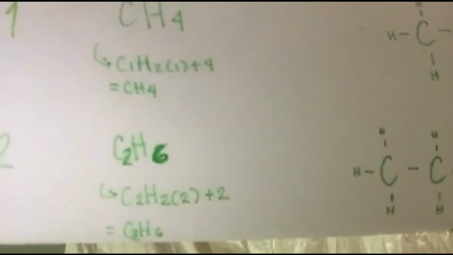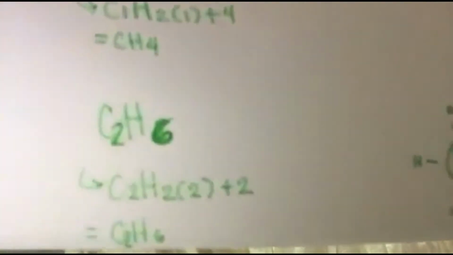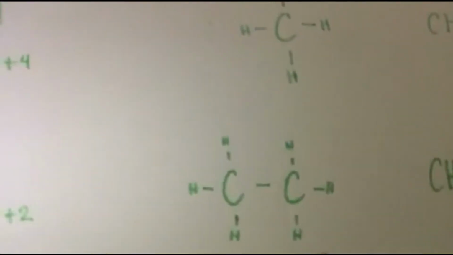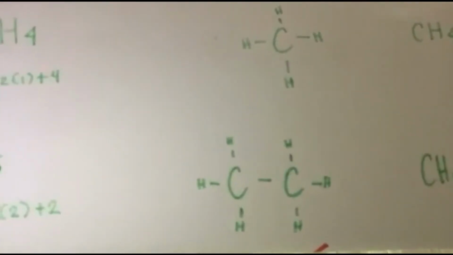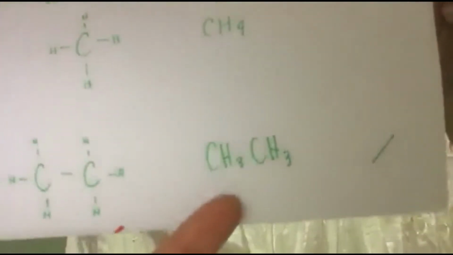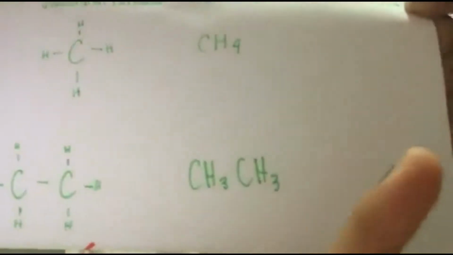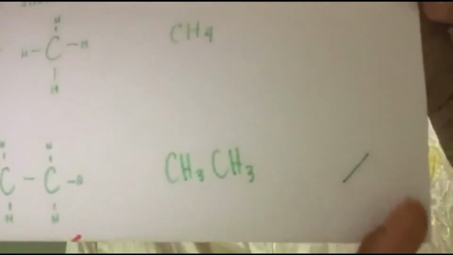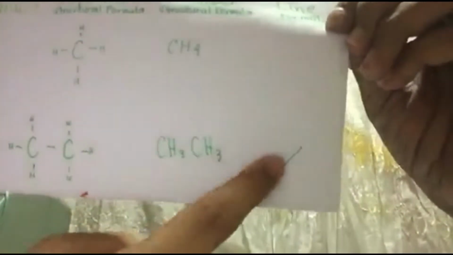Okay, for 2 carbons of alkane, we have its molecular formula of C2H6, which means 2 carbons and 6 hydrogens, and its expanded structural formula looks like this, and its condensed structural formula looks like this, and it has a 2 carbon line formula because it has 2 carbons, which is 1 and 2.